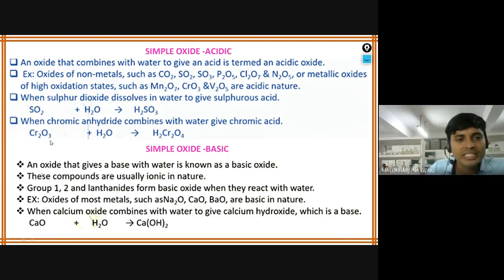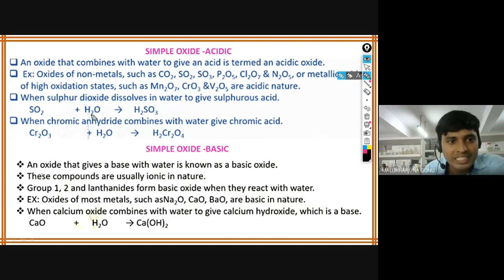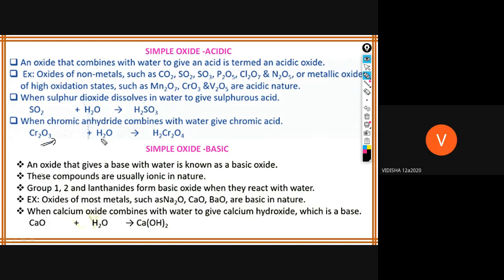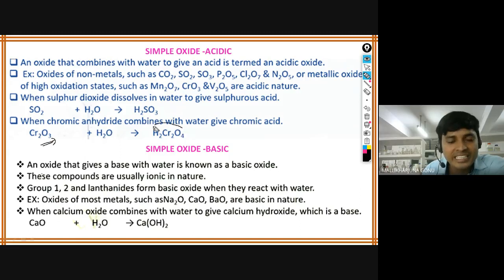The same way Cr2O3, chromic oxide. When chromium trioxide, is chromium a metal oxide or non-metal oxide, Vidisha? Metal oxide, but still it is the acidic oxide. The reason is that the oxidation state of chromium is increasing. If the number of oxygens is more, when chromic anhydride combines with water it gives chromic acid.